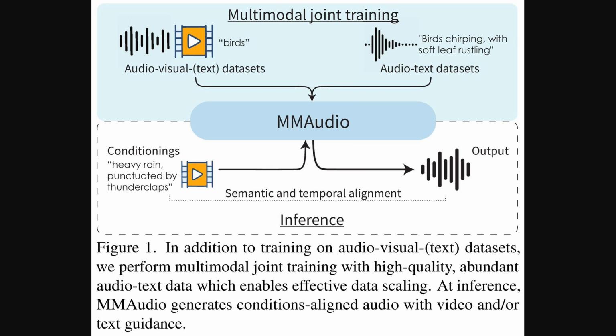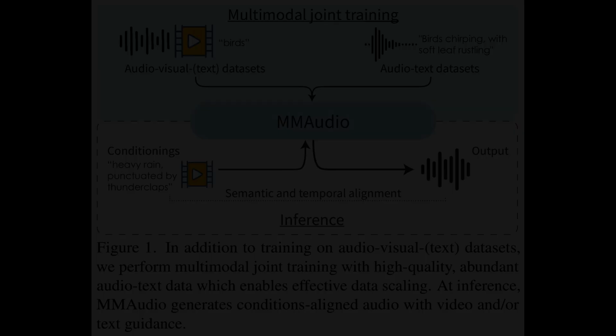Then, the bottom part shows inference, where you give it some conditions, like a video clip, and maybe some text, like heavy rain, punctuated by thunderclaps, and the model generates the audio output, focusing on that semantic and temporal alignment we talked about.